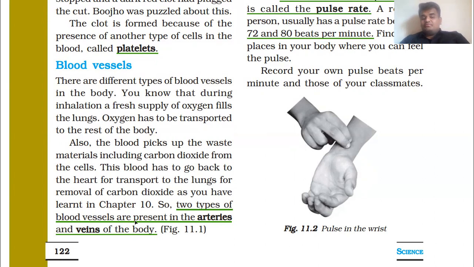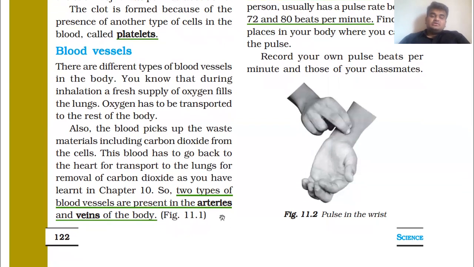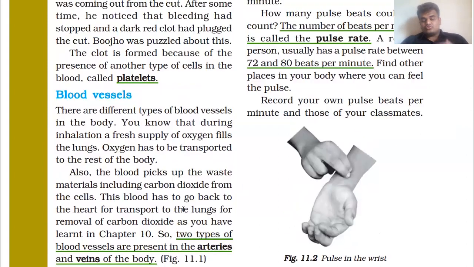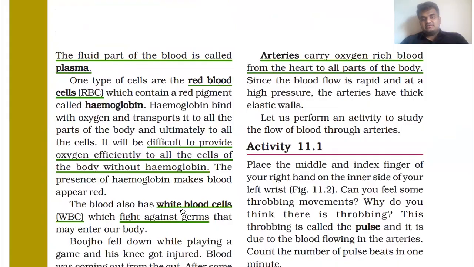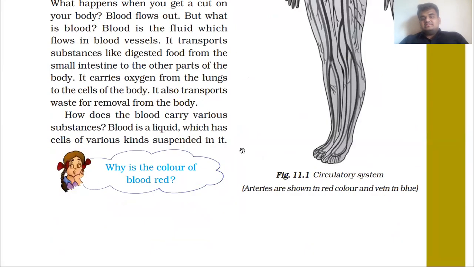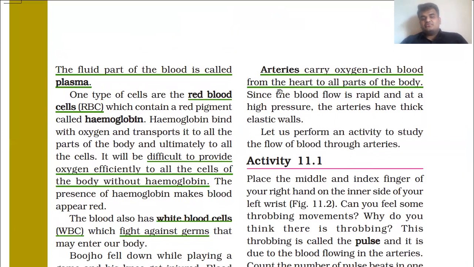Two types of blood vessels are present in the body: arteries and veins. This is the most important topic, so you should underline and highlight it. Arteries carry oxygen-rich blood from the heart to all parts of the body.